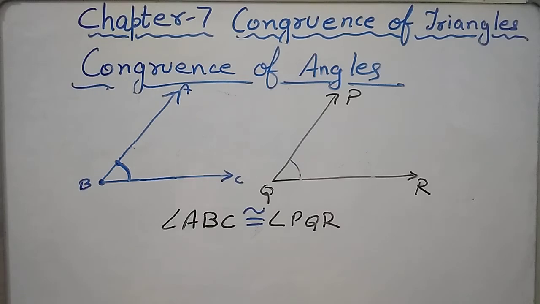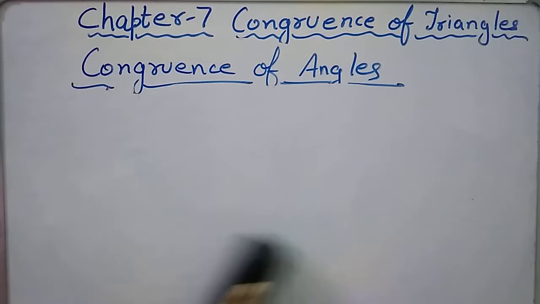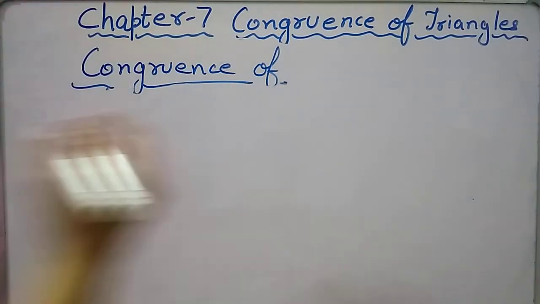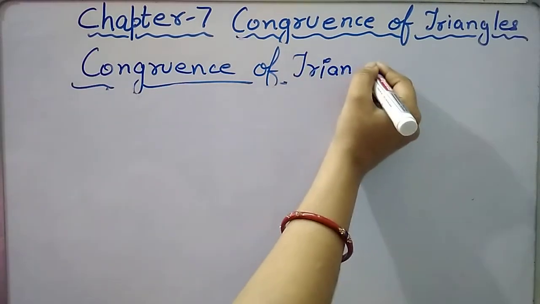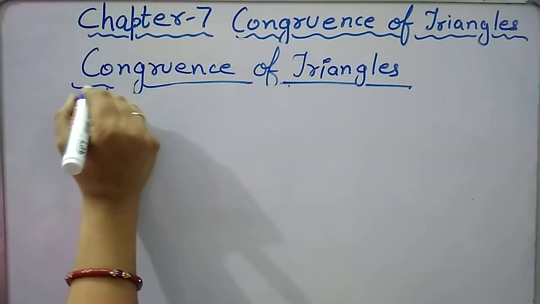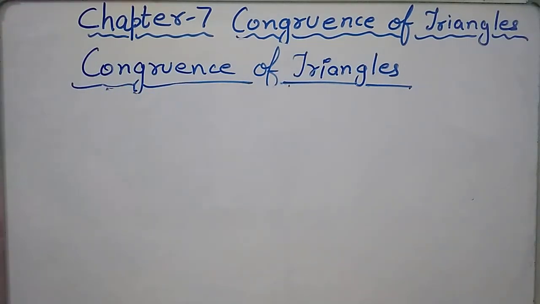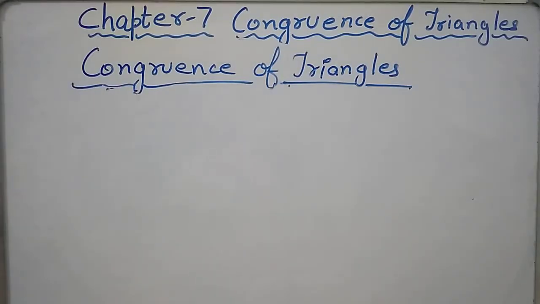Now let's take this topic further. We understood congruence of line segments and congruence of angles. Now come to congruence of triangles. Till now we understood the meaning of congruence completely: when one object overlaps another one completely or superposes it, the two objects are said to be congruent.